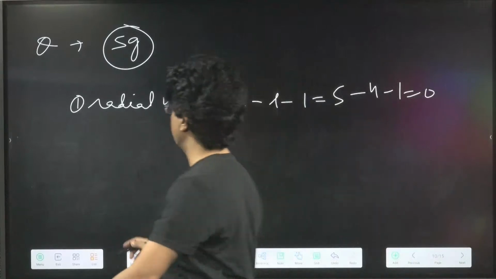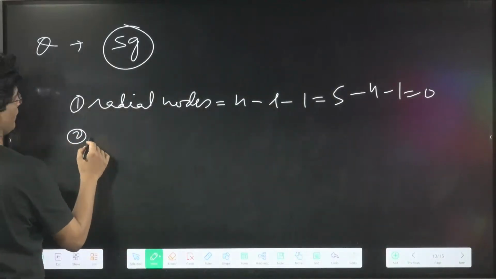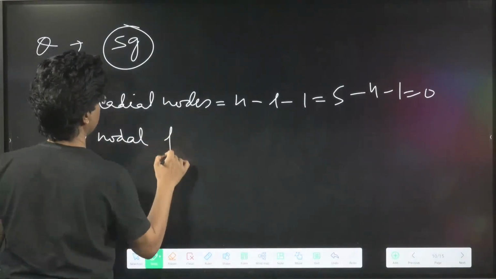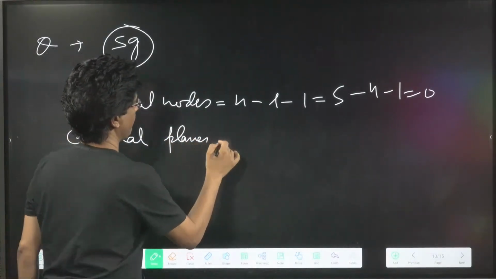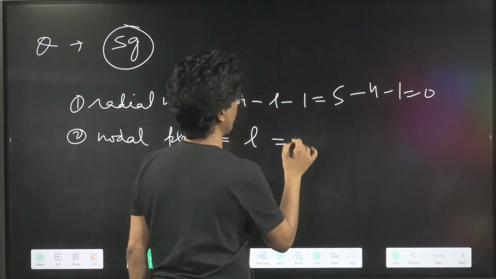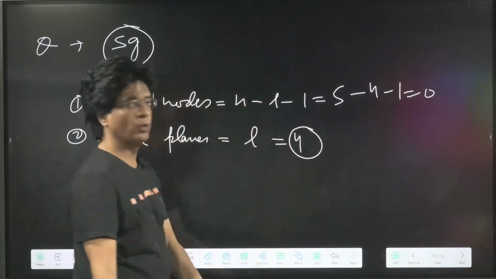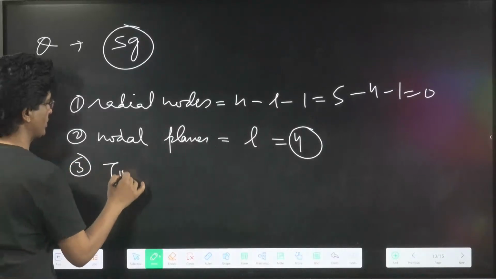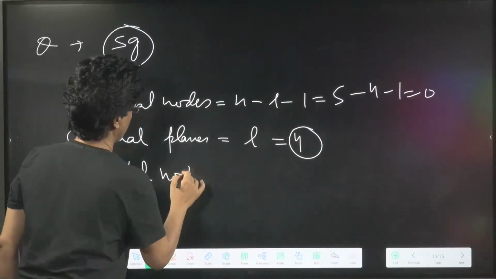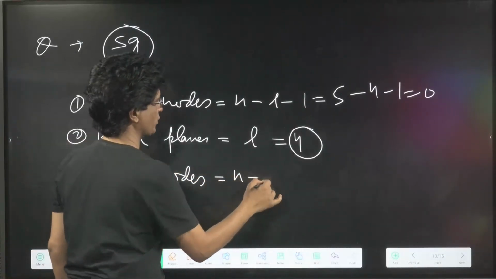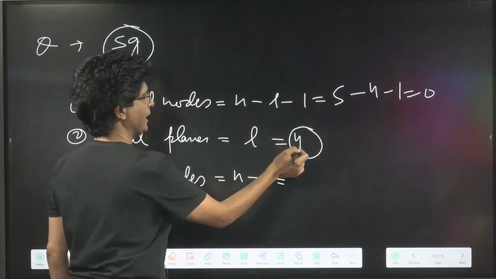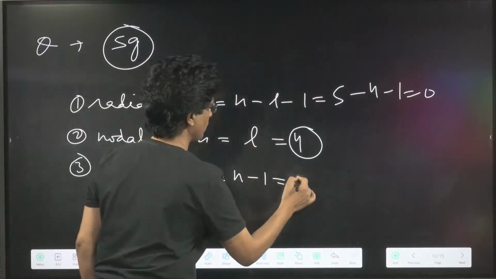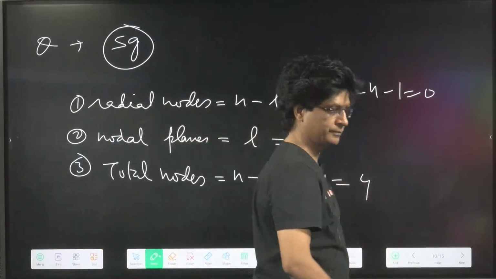Second, nodal planes will be equal to L. The L value is 4, so it will be 4. Third, total nodes will be n minus 1, or angular nodes plus radial nodes: 4 plus 0 equals 4. Here also 5 minus 1 equals 4.